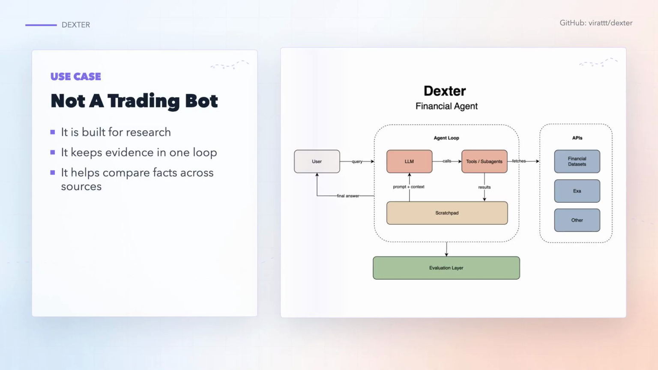That matters because financial research is usually a messy bundle of tasks. You look up the numbers, read the filing language, check the latest news, compare the company to peers, and then decide what question still has not been answered. Dexter puts those pieces into one agent workflow. It is not trying to be a trading bot. It is closer to a research assistant that can keep a chain of evidence together.